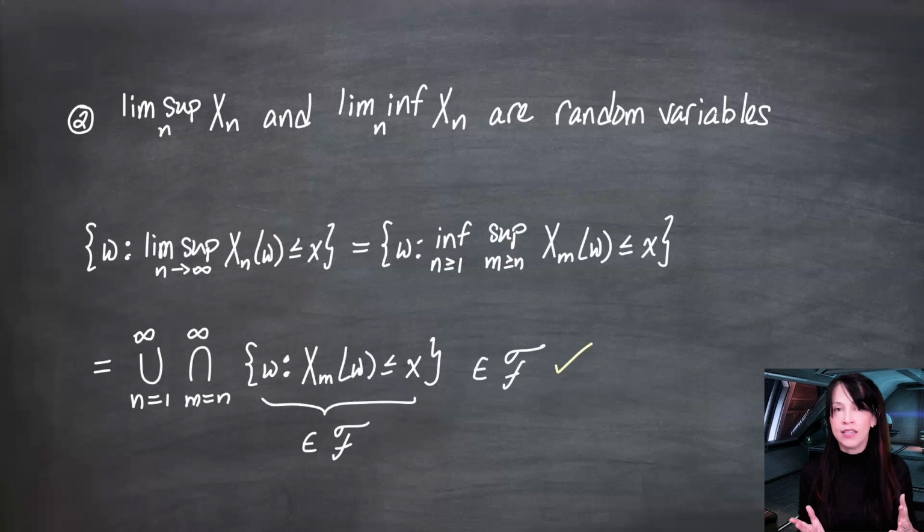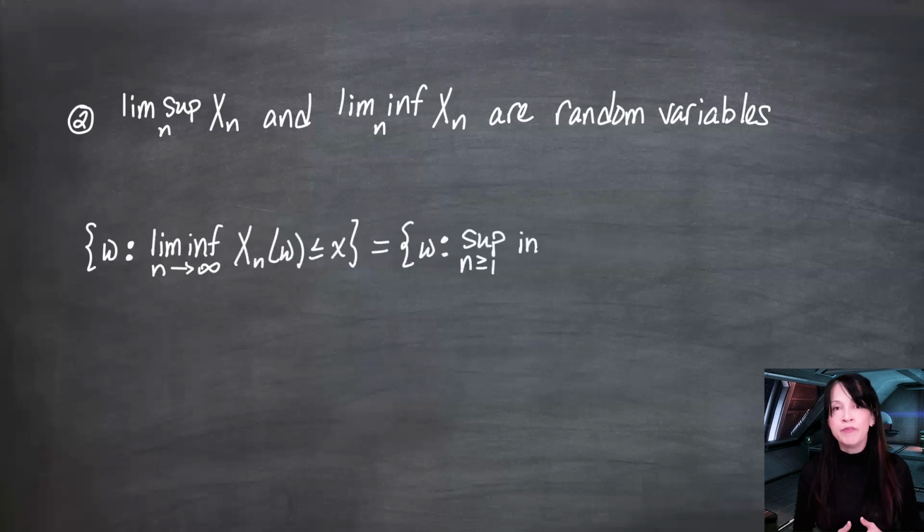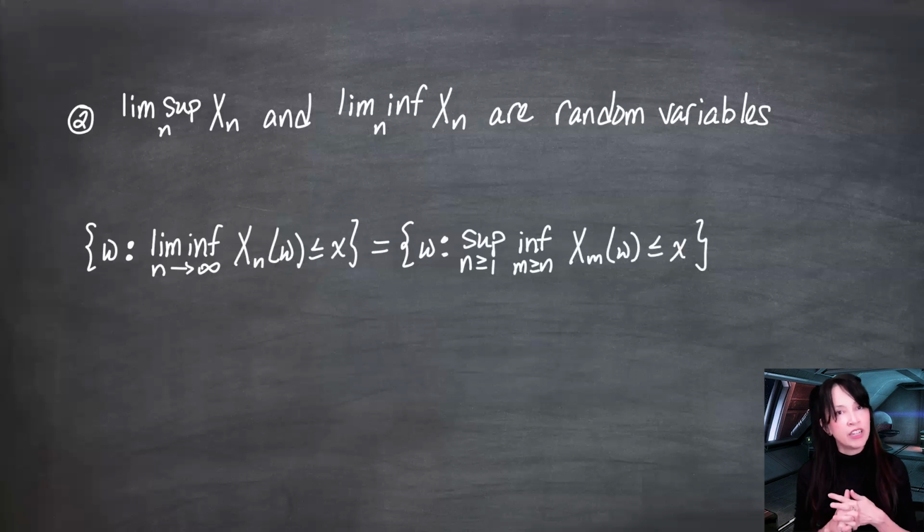Of course, the lim inf is very similar. The lim inf for a sequence of numbers as opposed to a sequence of sets is defined to be a supremum of an infimum. And if this sort of thing is less than or equal to x, then our supremums correspond to intersections and our infimums correspond to unions when looking at sets of omegas.